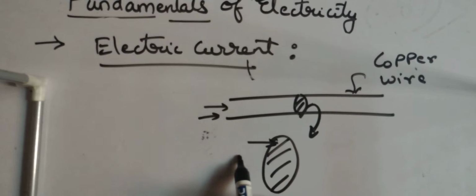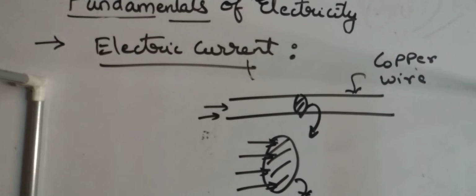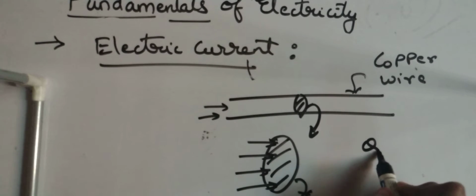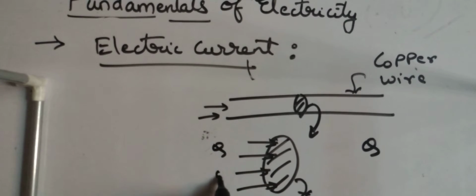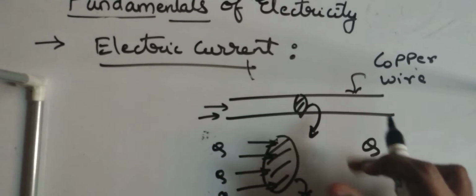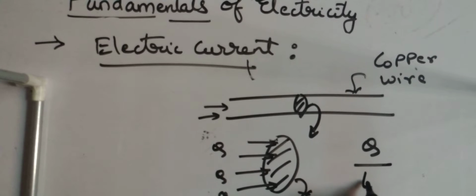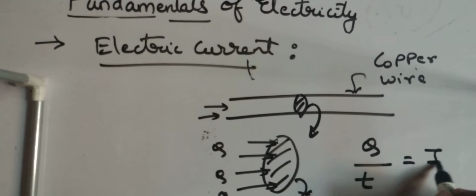Electrons are passing through this area. Understand, this is nothing but an area. The rate of charge, that is q, passing over here, these are individual charges. So the rate of charge traversing through this area in a given unit of time is known as current I.